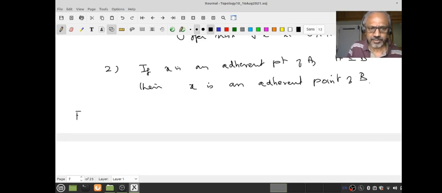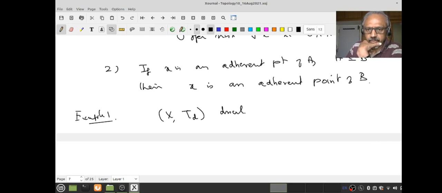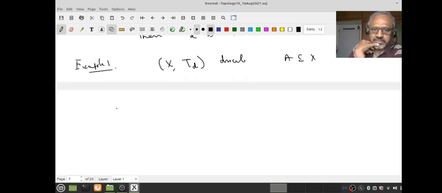Let me go back to example 1. X is discrete, A is a subset of X. Now start with any x in A complement, just to make sure that we understand. I want to say x is not an adherent point.